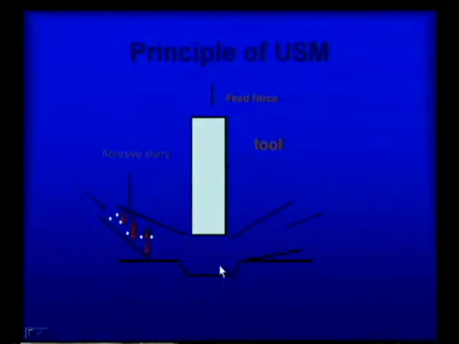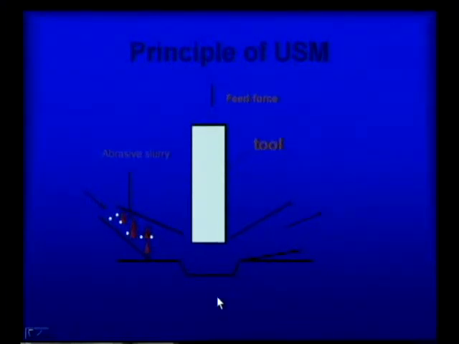Right. Now, let us see the principle of USM. So far I have explained how it works. Now, if you see here, this is an oscillating tool, it oscillates, and this is the abrasive slurry, it comes through this and goes in this direction, and here it oscillates. When it oscillates, it comes to here and goes to here. Because of these oscillations, you can see a certain contour or curve here. Because of this the metal removal takes place. So, this is the workpiece. What happened? We have got the cavity. So, whatever shape is there on the tool, that we will get here, right.